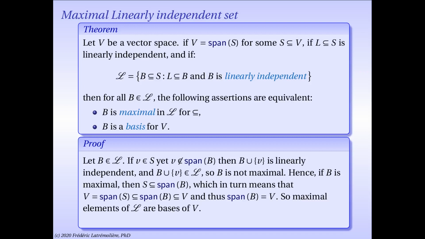And of course, the linear span of anything is just a linear span. So we've shown that the entire vector space is a subset of the linear span of B. Of course, the linear span of B is a subset of the whole vector space, so double inclusion tells us that the linear span of B must be the whole of the vector space. So if you are linearly independent and maximal, then you must span the whole space as well. As a linearly independent spanning set, you're a basis.